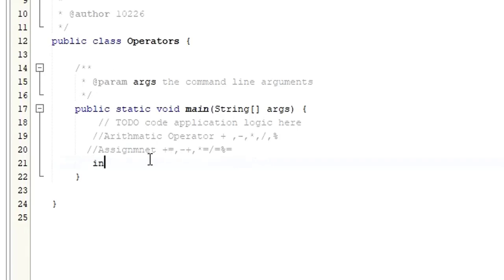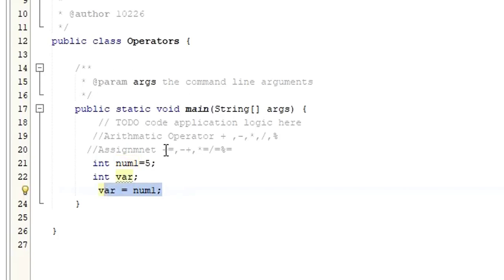I'm going to create a variable here. Let me say integer num1 equals 5. Now I'm going to create another variable. Let me say integer var as the name of the variable. Now, initially I'm going to start with the assignment operator. As I said, if you want to assign a value, you have to use the equal sign. So var, I want to assign this var equals to the variable num1. Is that clear? So this is the first assignment operator.